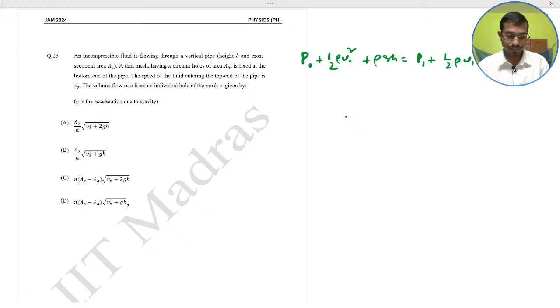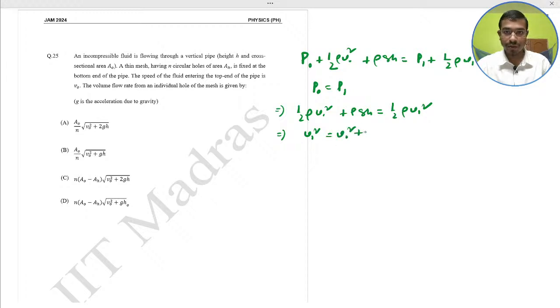Thus, here the P naught becomes what? The P1 given. So half rho V naught square plus rho gh is equal to half rho V1 square, or V1 square equals V naught square plus 2gh.